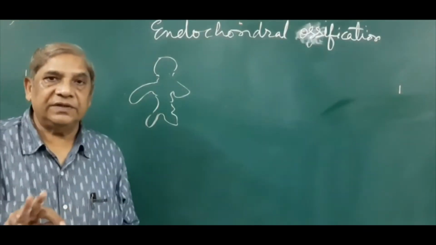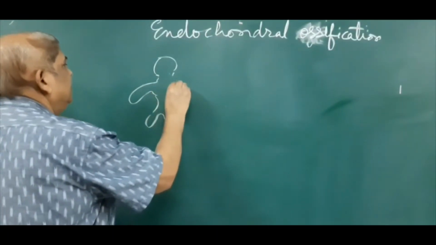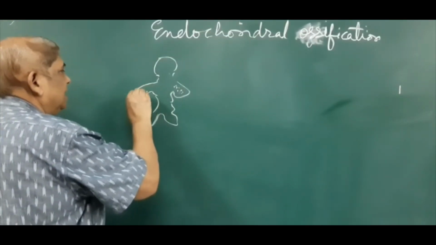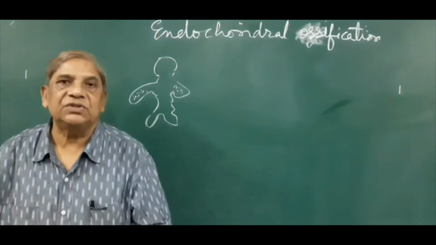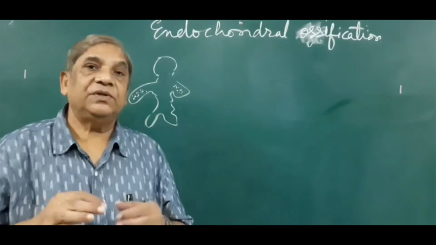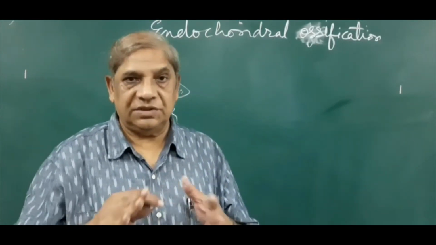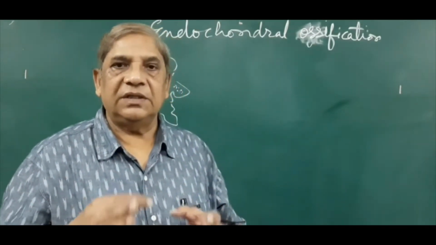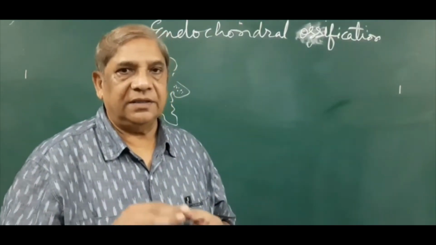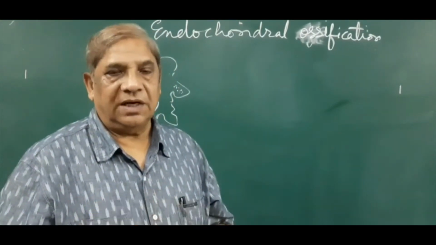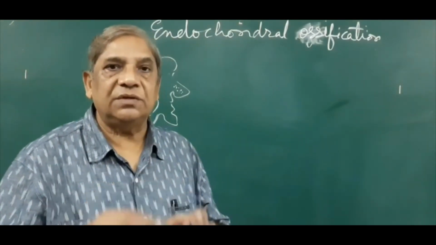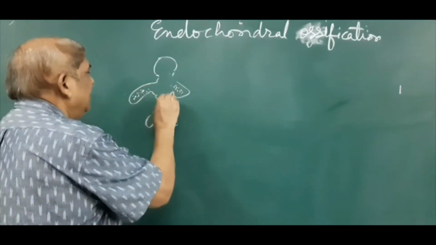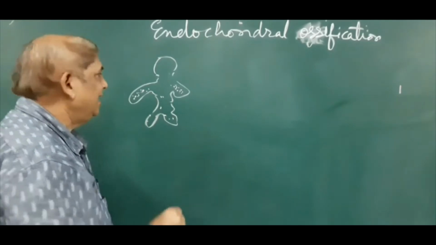Wherever the bone has to form, mesenchymal condensation takes place. Mesenchymal tissue is a kind of tissue in embryonic life. For example, you have learned that there are 3 germ layers: ectoderm, mesoderm and endoderm. All the bones in our body, whether membranous bone or endochondral bone, are mesodermal in origin, from the middle layer. So this mesoderm ultimately gives rise to the mesenchyme throughout the body, in the limbs.